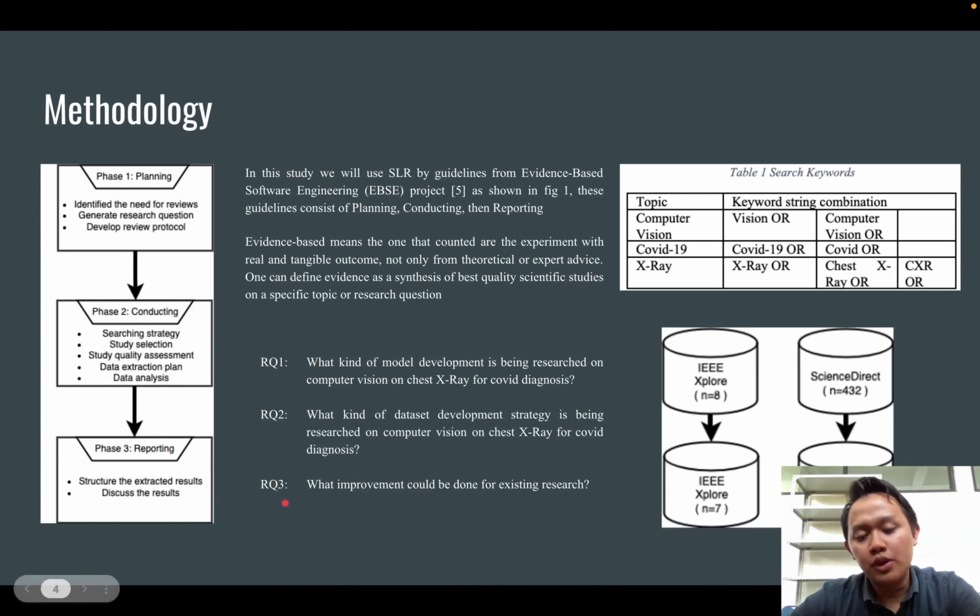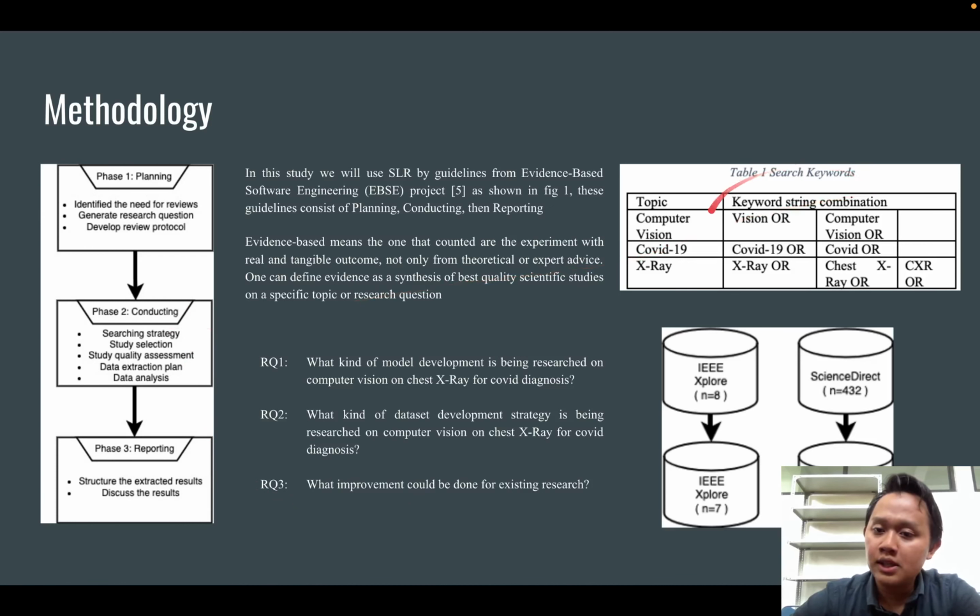The first research question is: what kind of model development is being researched on computer vision on CXR for COVID diagnosis? Research question 2 is: what kind of dataset development strategy? So we divided between the development of models and the development of datasets. And the third one is: what improvement could be done for existing research? Then we go to the conducting.